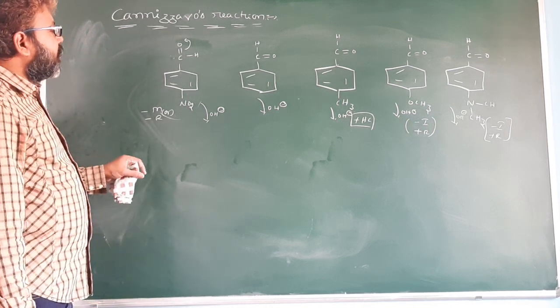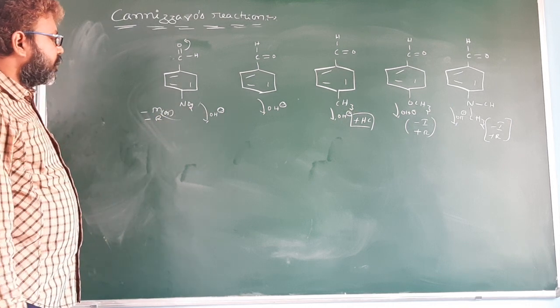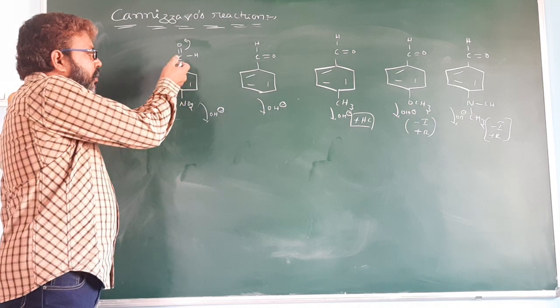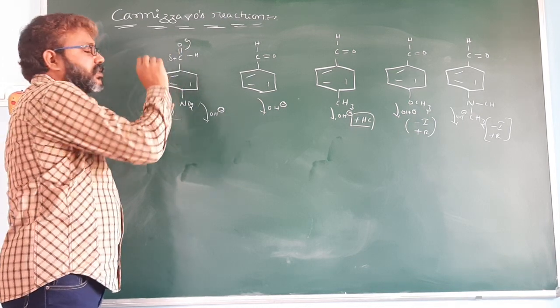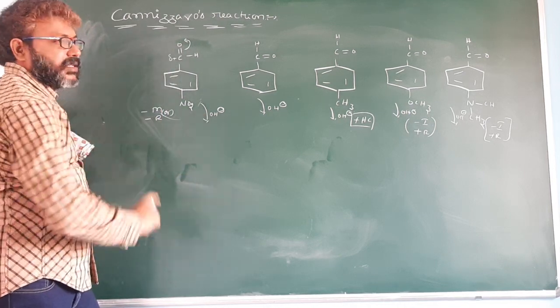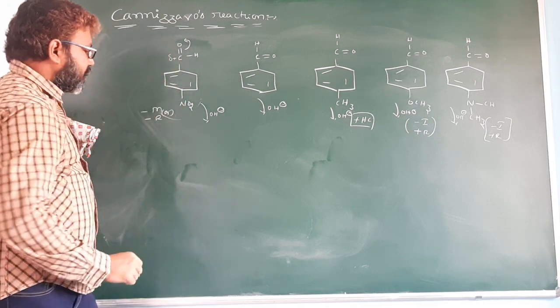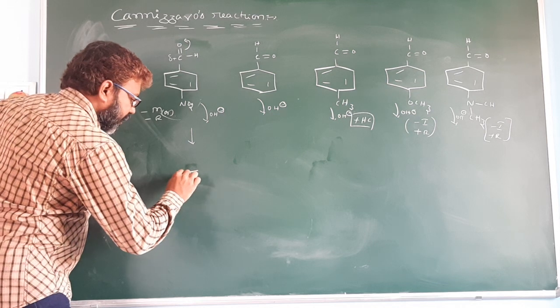Now which carbonyl group has more affinity for OH minus? Obviously the one with the electron withdrawing group. When it withdraws electrons, the magnitude of positive charge increases on this carbon, and OH minus easily attacks here. When OH minus attacks this carbon, we get this intermediate.